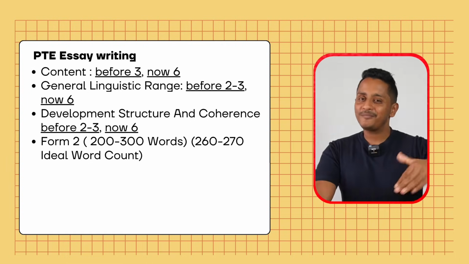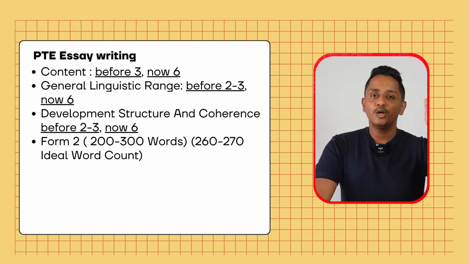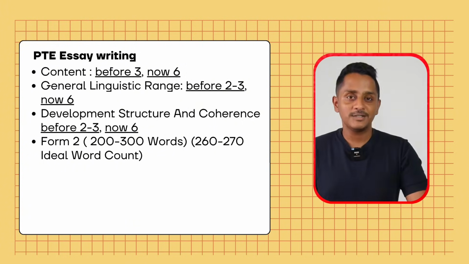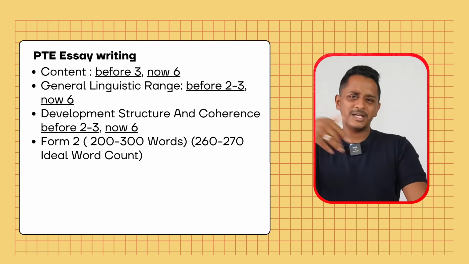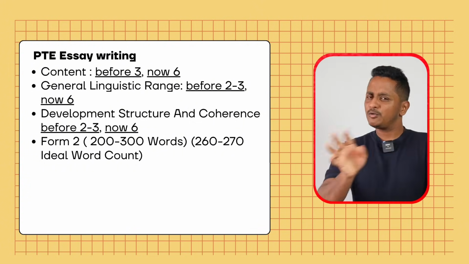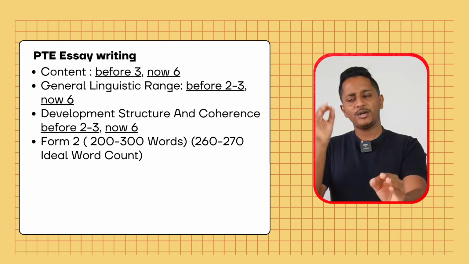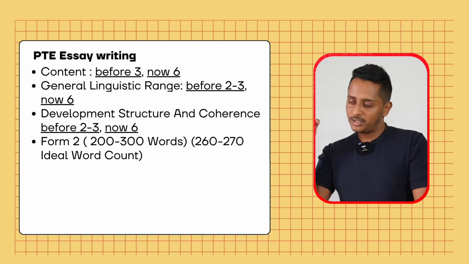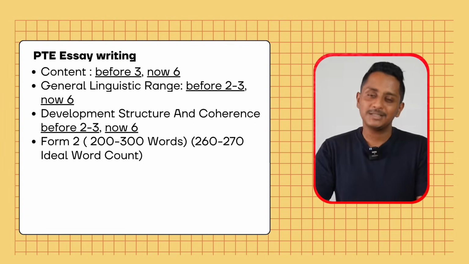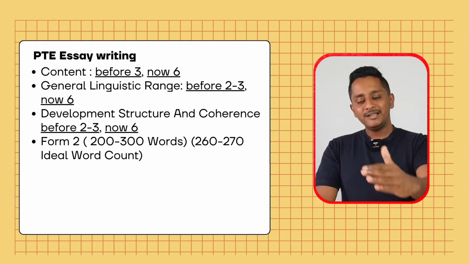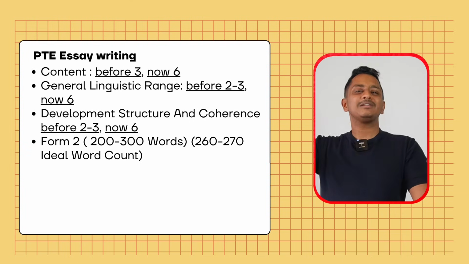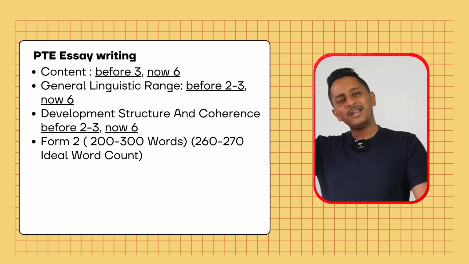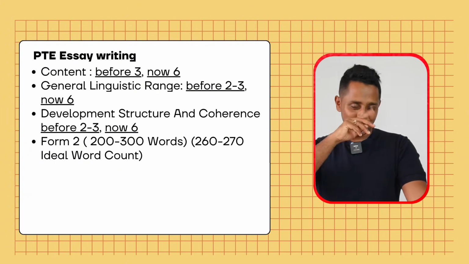And then the form, 2 marks, same as before. If you write 200 to 300 words, you will get 2 out of 2. If it is more than 150, you get 1, otherwise 0. Don't worry, you are supposed to write between 200 to 300. You will write and you're going to bag that 2 out of 2 marks for the form. Ideal word count would be 250 and above, 260, 270 or 270, 280. No need to write till 299, 270, 280 would be ideal.